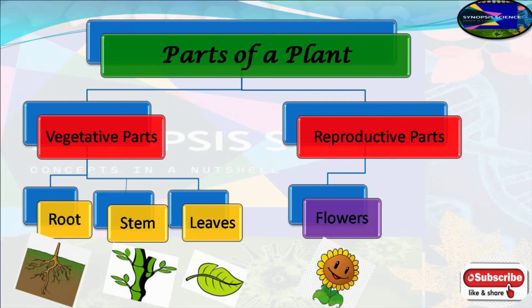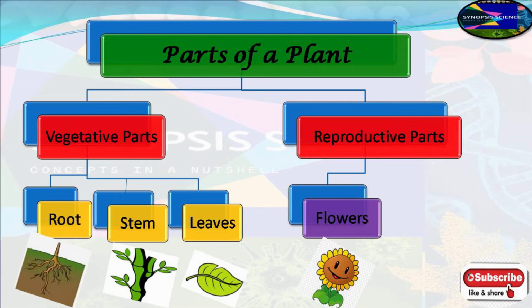The vegetative part includes roots, stems and leaves, whereas the reproductive part includes only the flower, which is the main reproductive organ of a plant to reproduce.